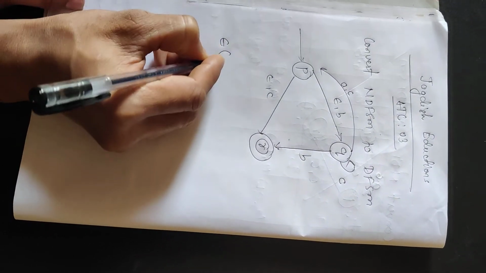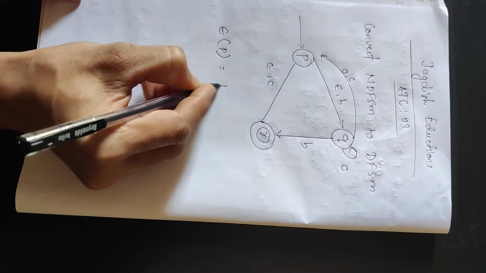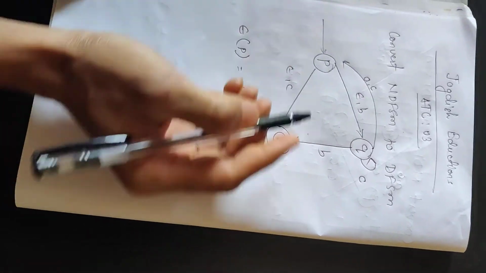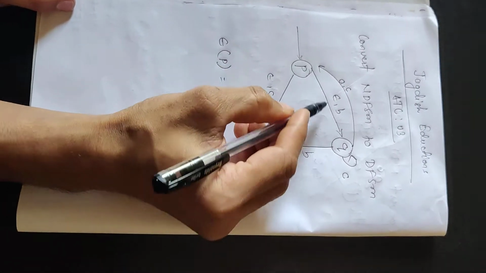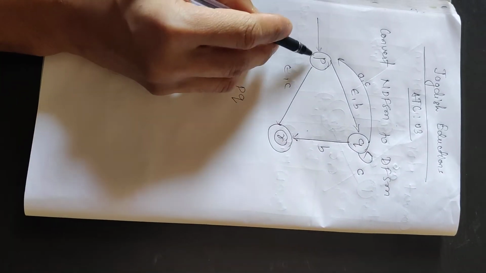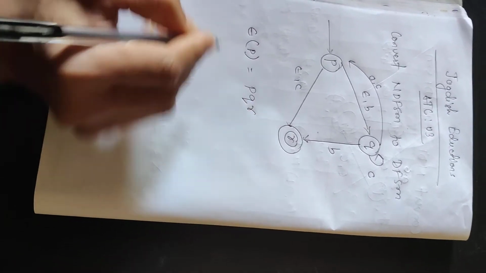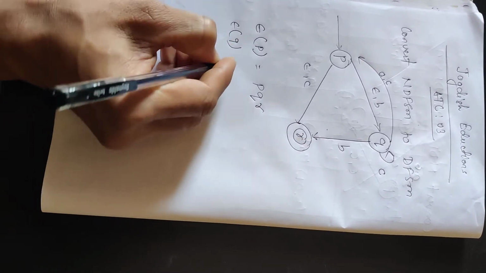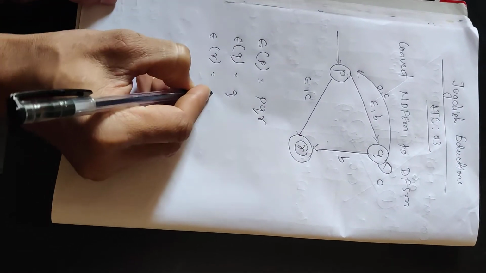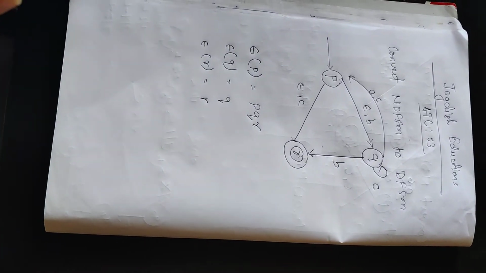Epsilon of P is equal to P, because without paying anything we have reached state P, and without paying anything we have reached state Q, so PQ, and without paying anything we have reached state R, so PQR. Epsilon of Q is nothing but Q, epsilon of R is nothing but R. So we are done with the epsilon part first.